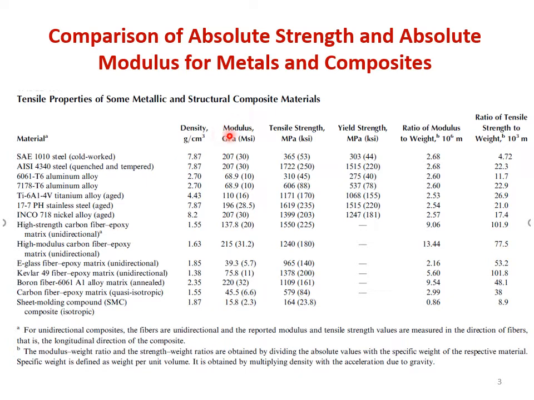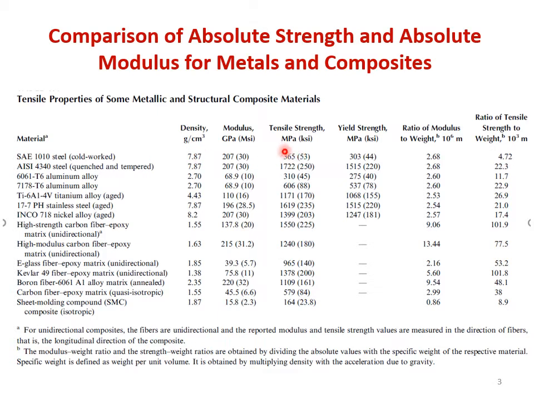So the ratio of modulus to specific weight is a product of density into acceleration due to gravity. So the value that is obtained by taking that ratio is reported here, right? Similarly, the ratio of tensile strength to, again, the specific weight. Again, I am saying that specific weight is the product of density into acceleration due to gravity.